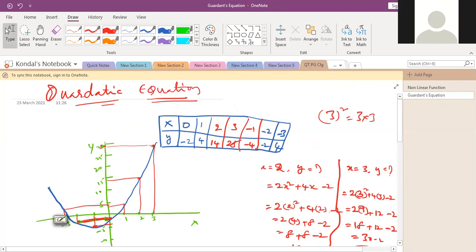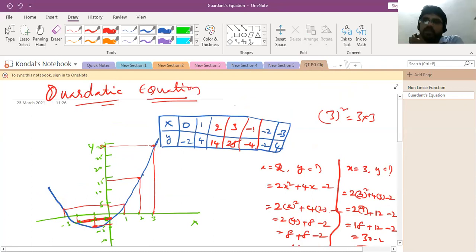Parabola. So after getting this line, for example, here you should write that y is equal to 2x square plus 4x minus 2. So here you can write y is equal to 2x square plus 4x minus 2.